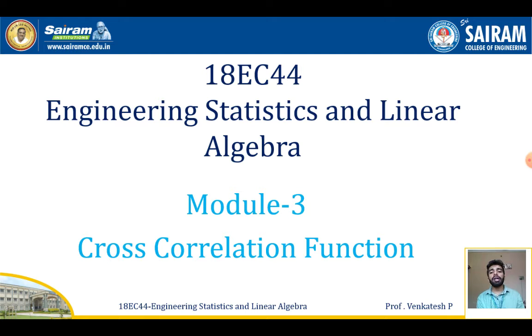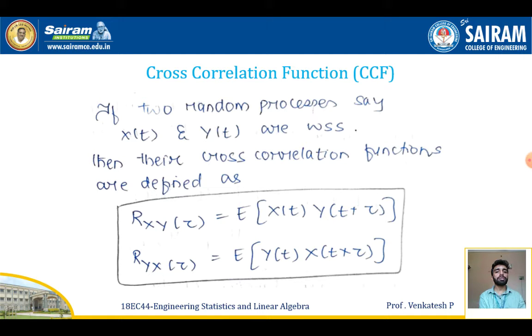In this lecture, I am going to discuss briefly the cross correlation function. First we will define the cross correlation function. It can be denoted as CCF. If two random processes, say x of t and y of t, are wide sense stationary, then their cross correlation functions are defined as Rxy of tau equals expectation of x of t y of t plus tau, and Ryx of tau equals expectation of y of t x of t plus tau.